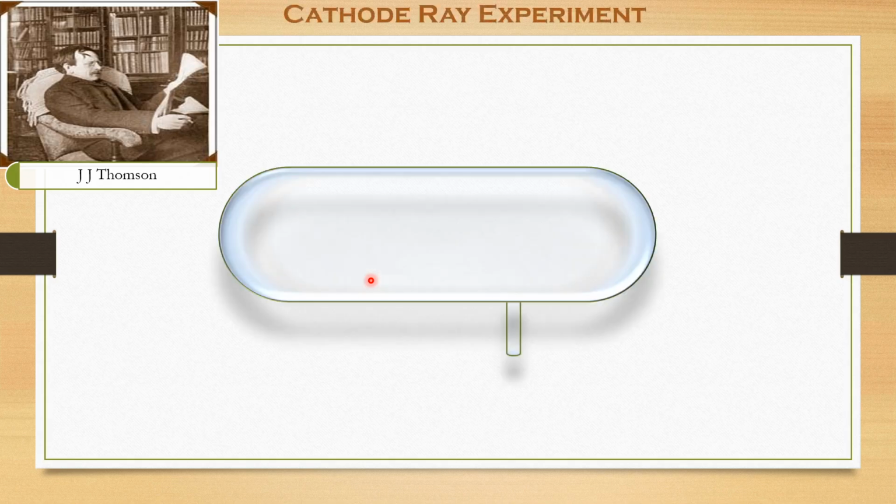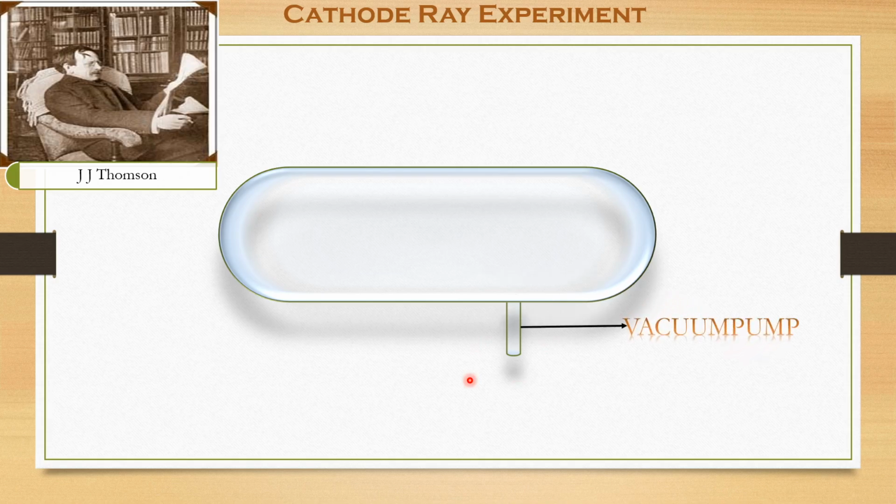Now what he did, he also took a glass tube connected to a vacuum pump, as William Crookes did. He also connected two electrodes.